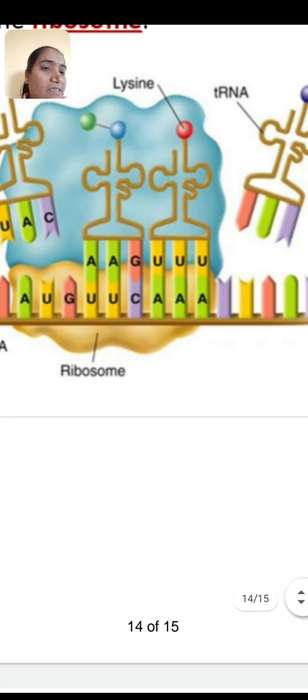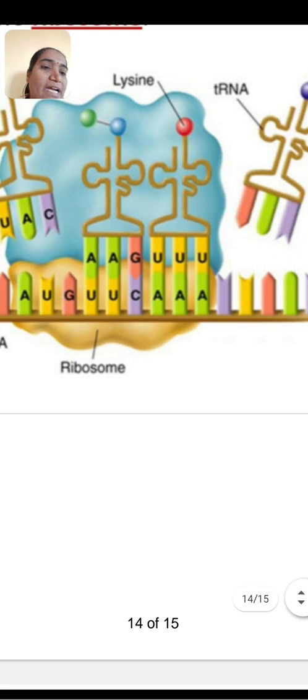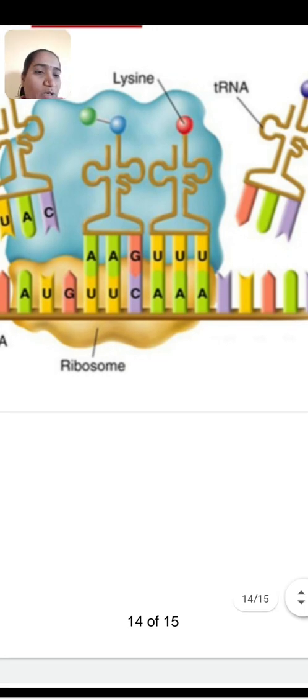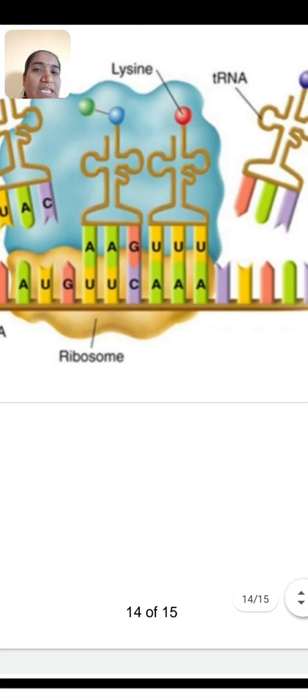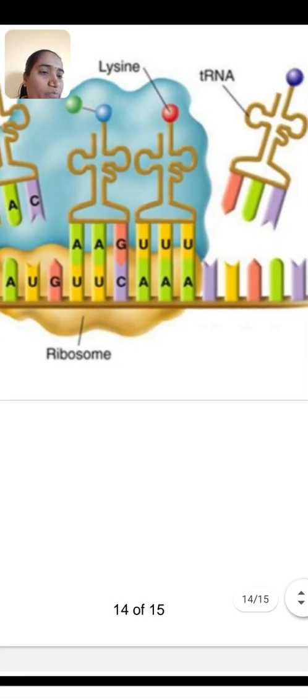Okay. Then the tRNA molecule with its amino acid arrives at the A site of the ribosome. Anticodon and codon bind by hydrogen bonds, and a polypeptide chain forms between the amino acids. The discharged tRNA molecule, or the empty tRNA molecule, leaves from the E site of the ribosome.